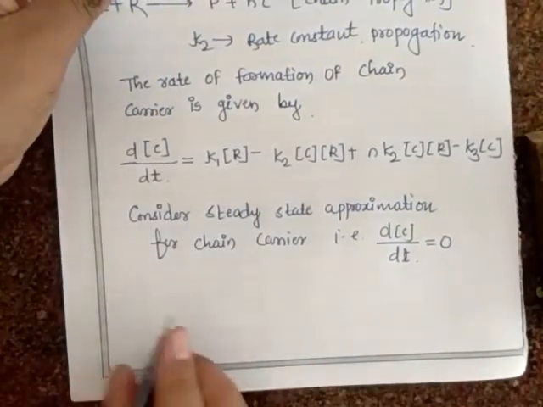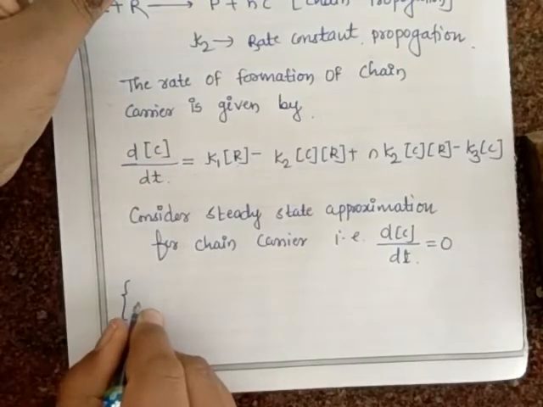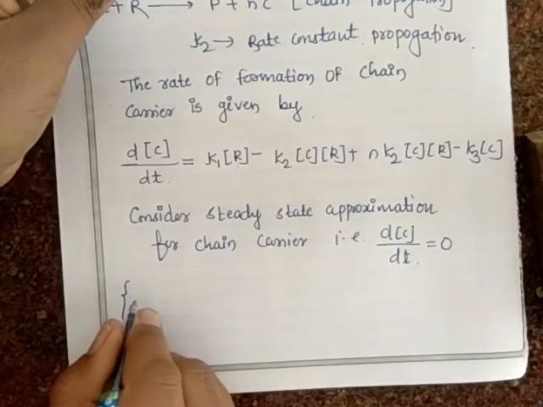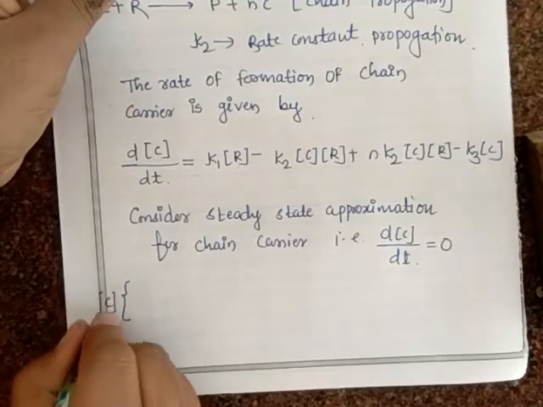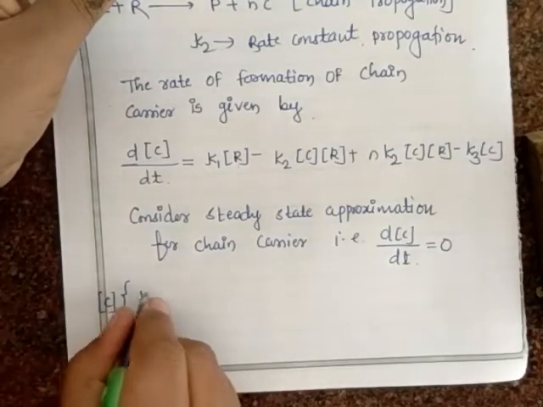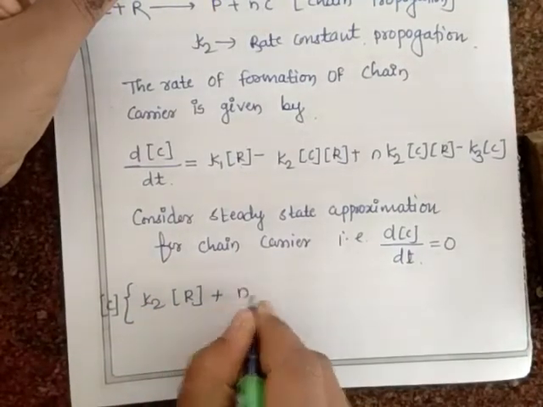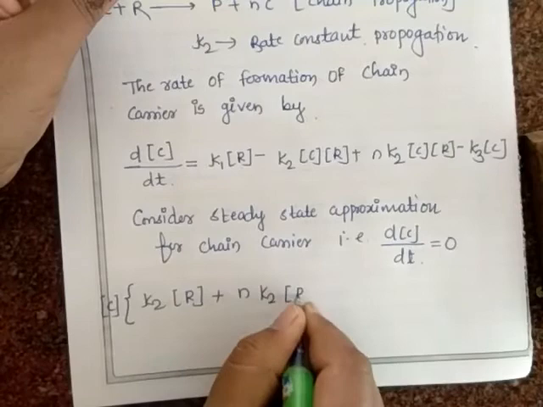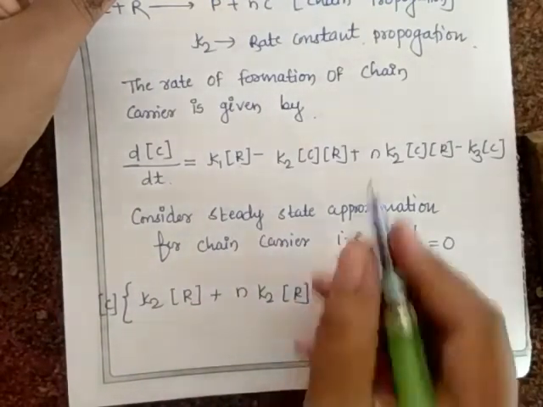Here C as such, K2 into concentration of R plus N K2 into concentration of R. We took C as common from this whole part.